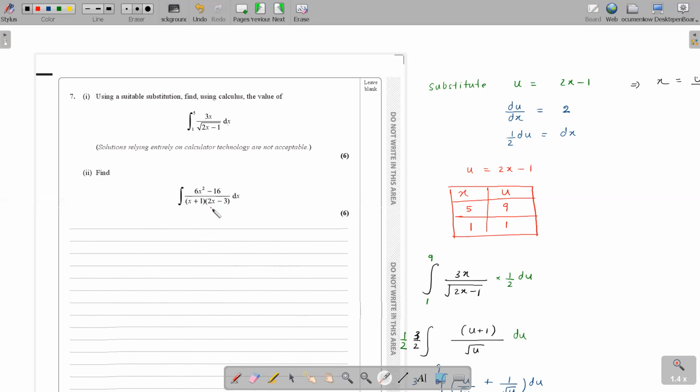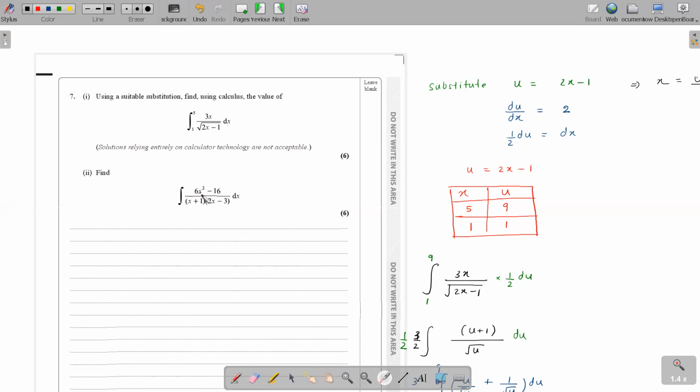But when you take partial fractions here, can I directly break it like a over x plus 1 and b over 2x minus 3? Can I directly break it? No, why? Because if you take the order of the numerator and the order of the denominator, up you have x square. What do you have down here? Denominator is also x square, right? Yes. So the orders are equal. This is an improper fraction, isn't it?